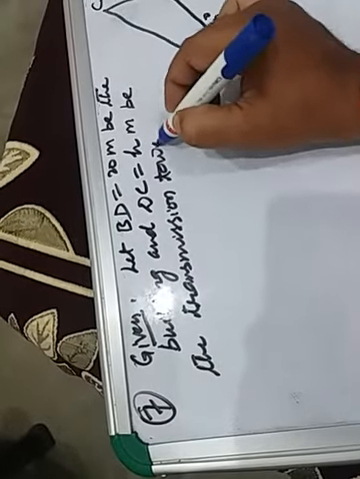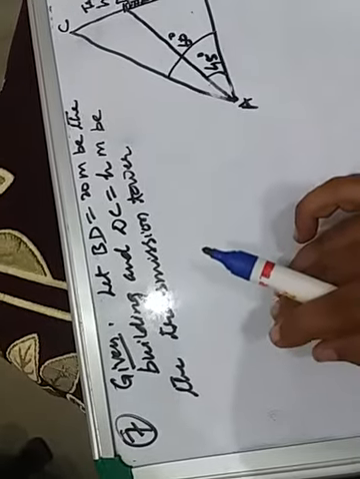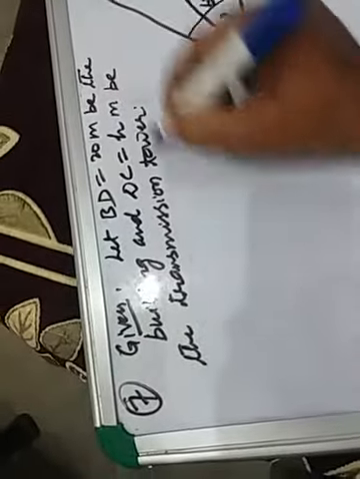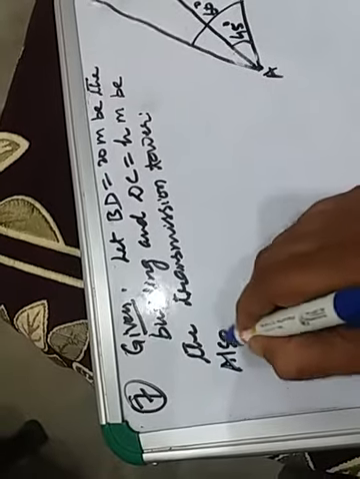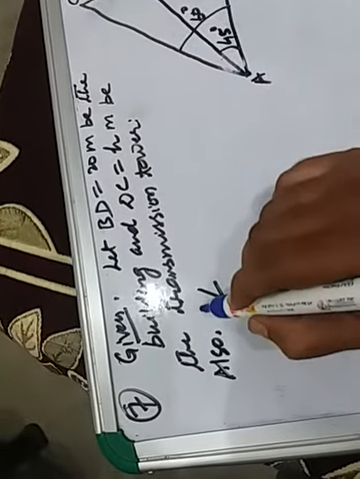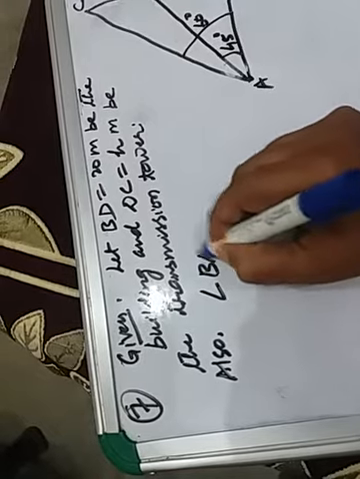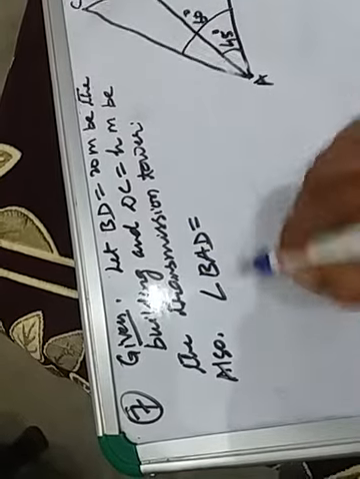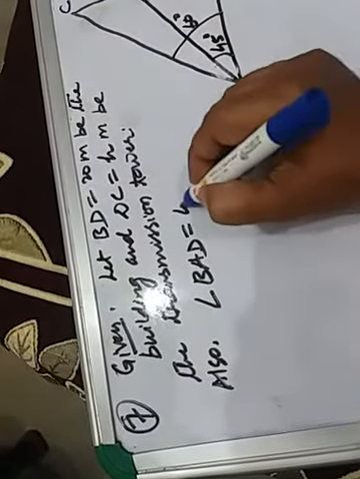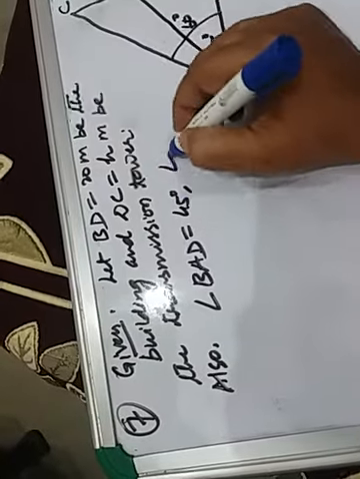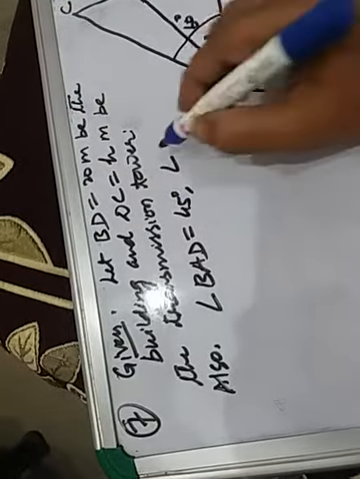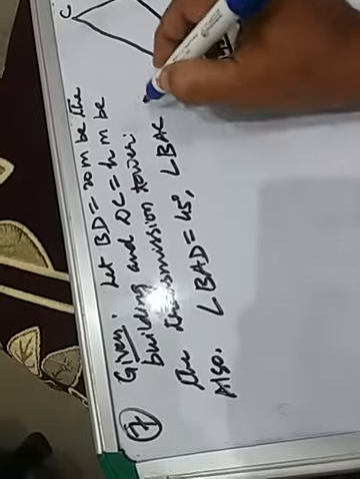Transmission tower. Clear? Also angle BAD equal to 45 degree. Angle BAC equal to 60 degree. Clear?